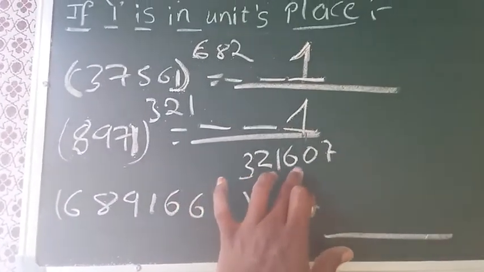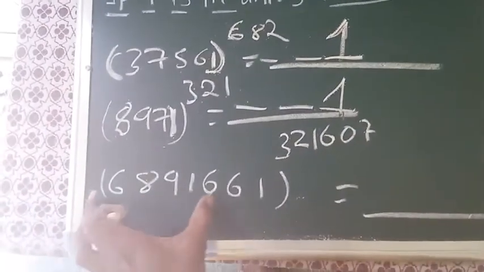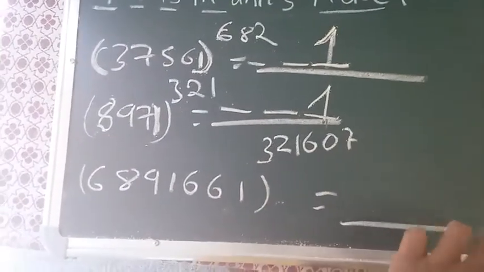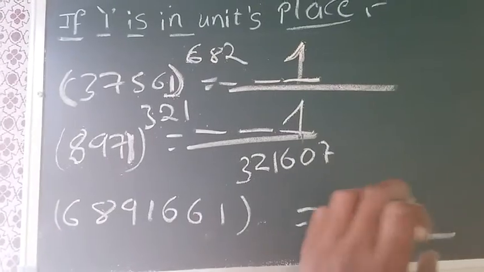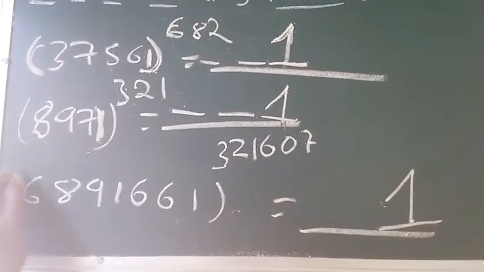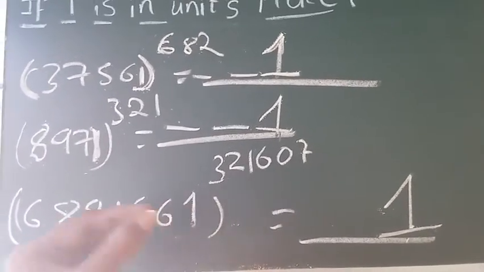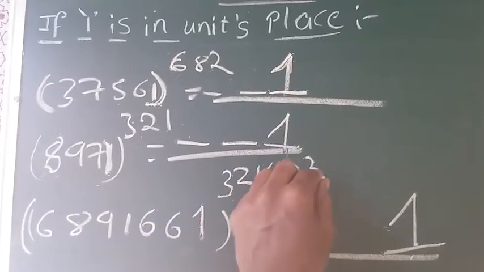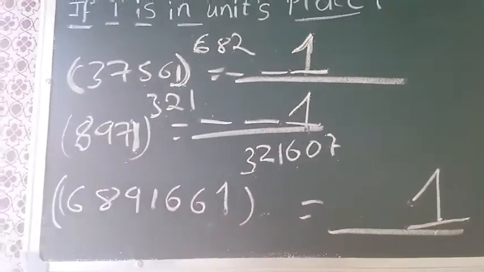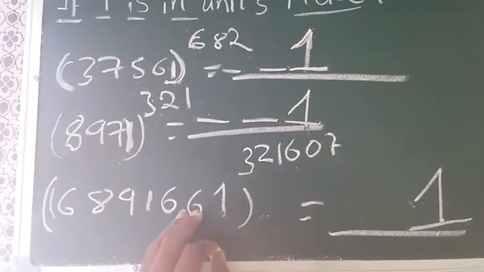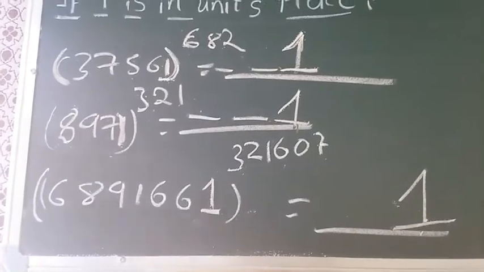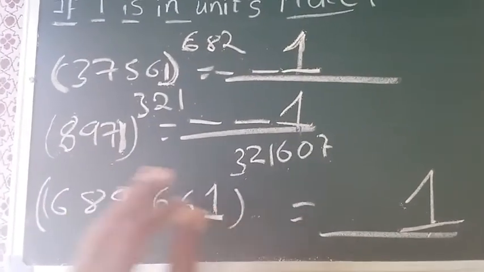6891661 whole power 321607. Here, when you multiply this number 321607 times, what will be the units place of this number? Definitely 1 will be the units place. Why? This number has 1 in the units place. So when you multiply 1 that many times, you will definitely get 1 again. Here they asked only to find the units place of this number. So the units place of this number is 1. The remaining part we don't need, because they asked only for the units place of this number.